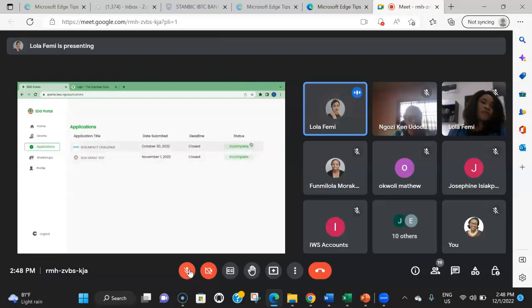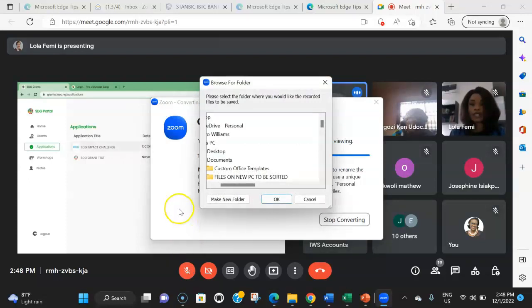We have two major statuses for now: incomplete and in review. If your grant is in review, then you know that you have completed the process, and we'll get back to you once the PSP, the Project Selection Panel, who will be reviewing, has updated it. But for now, you have two major statuses, incomplete and in review.